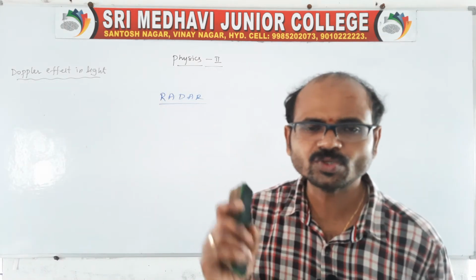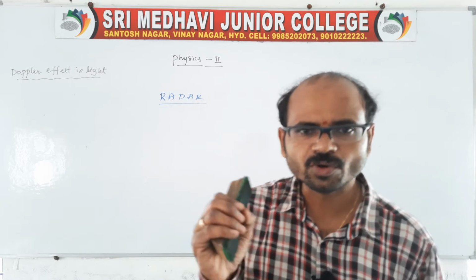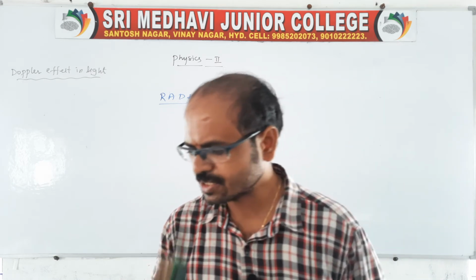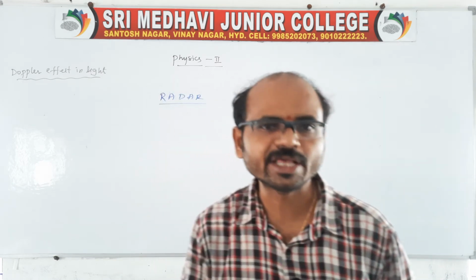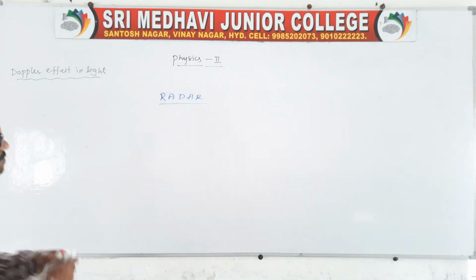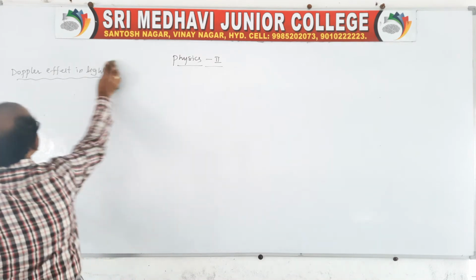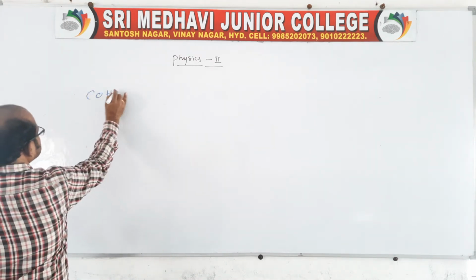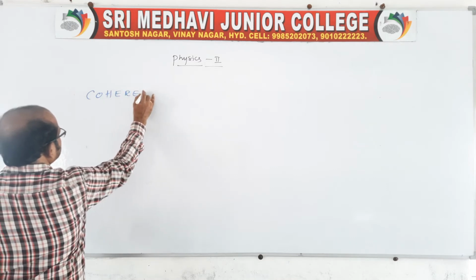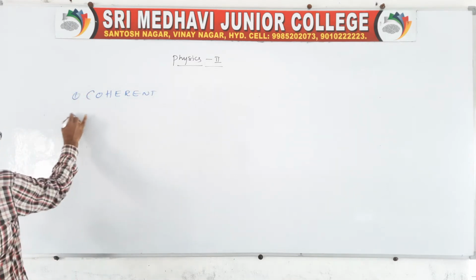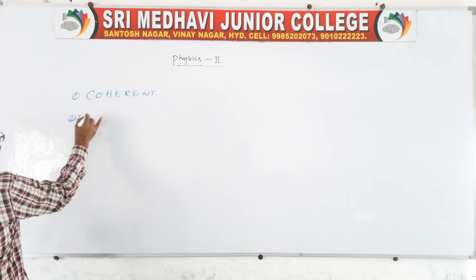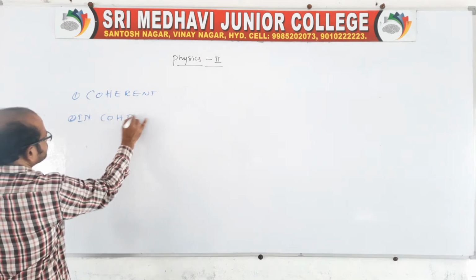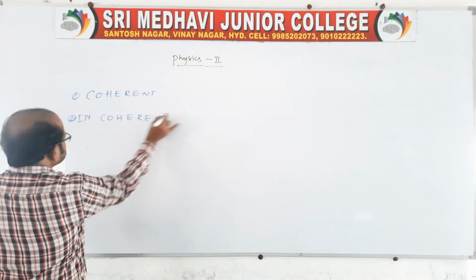The sources are 2 types. One is coherent, C-O-H-E-R-E-N-T, coherent. And one more is incoherent. These are the 2.